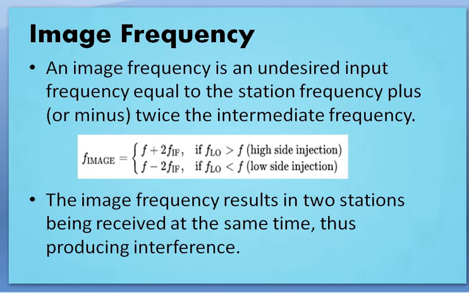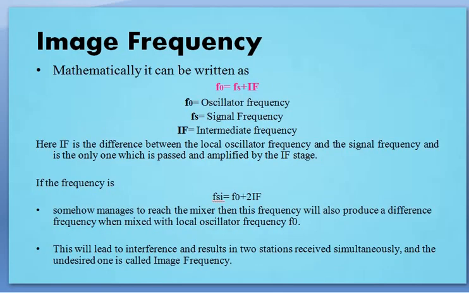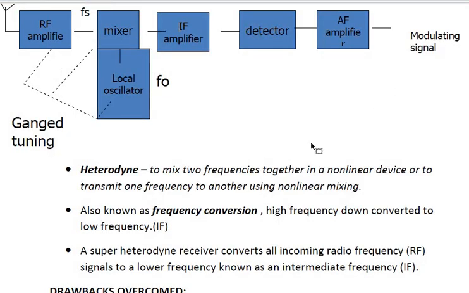To overcome that, we go for the image frequency rejection ratio. Before we move on to that, let's see the mathematical part. How can we write this mathematical part? Before that we'll see once again this super heterodyne receiver. The word heterodyne is nothing but mixing of two signals. Due to that, this occurs. This is the RF frequency that occurs here, the input and message signal or the signal frequency.